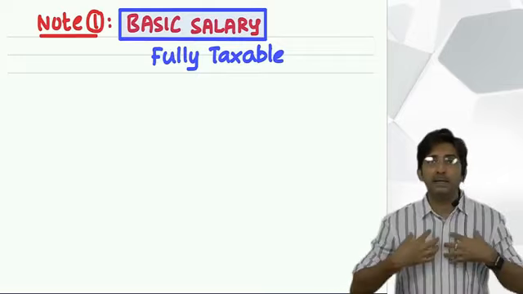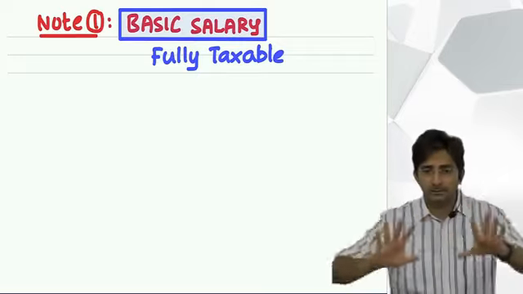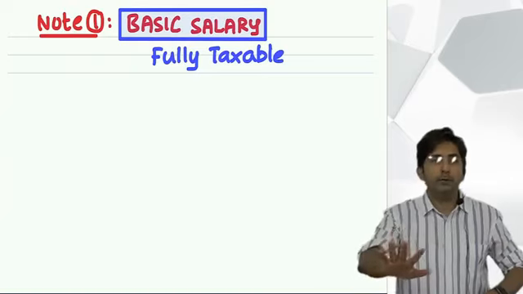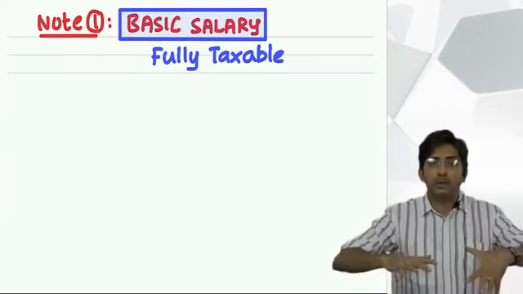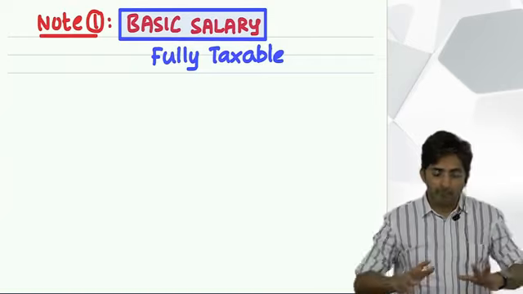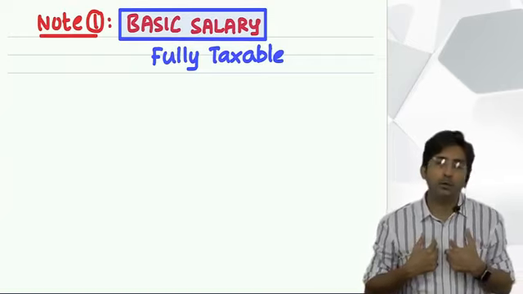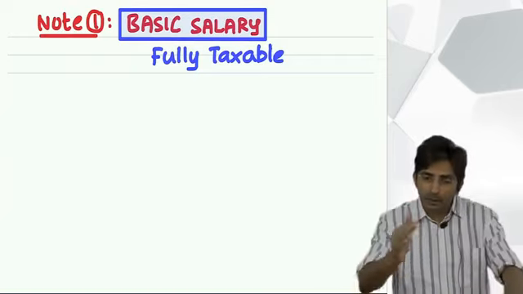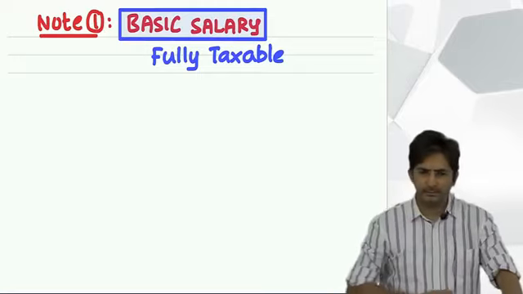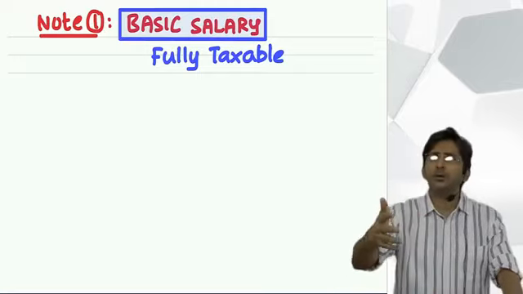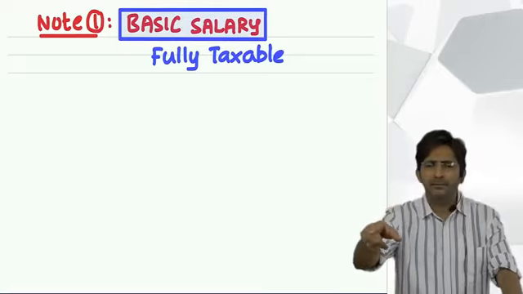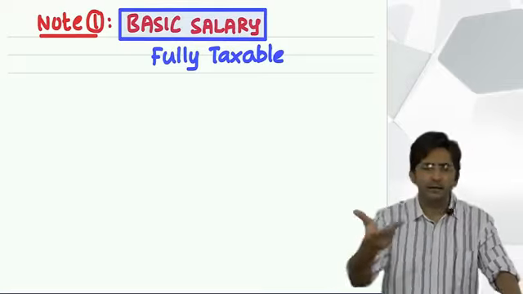Say for example, as a boss, I gave you a loan of 2 lakhs. And obviously the employee will not be able to repay the full 2 lakhs together. But what the boss will do, he will say, I'll do one thing. This 2 lakhs loan I will cut from your salary in 10 installments. So let's assume 10 installments, 2 lakhs divided by 10, 20,000.